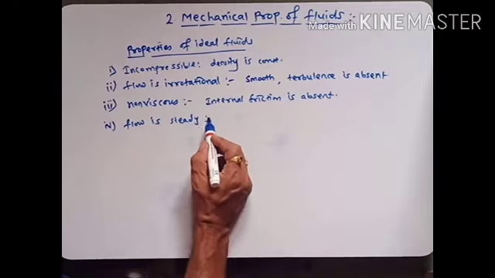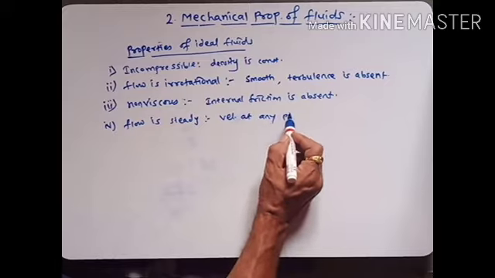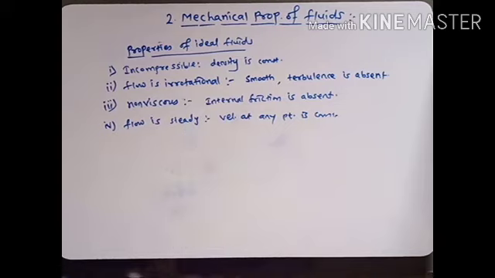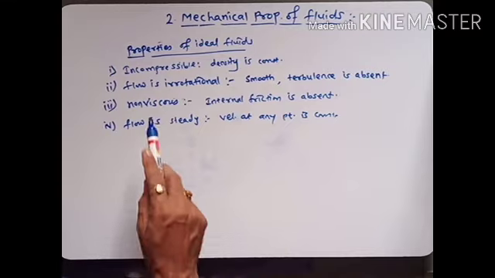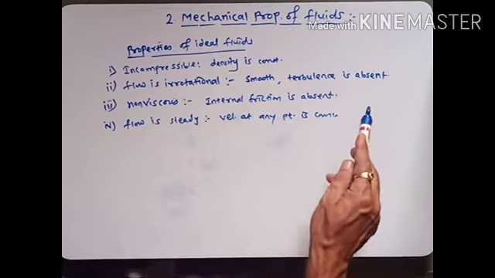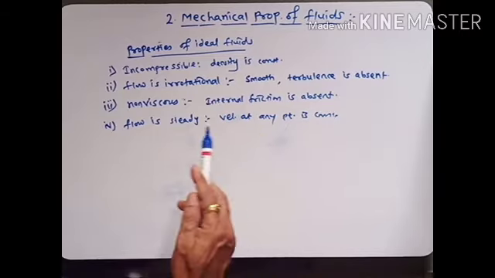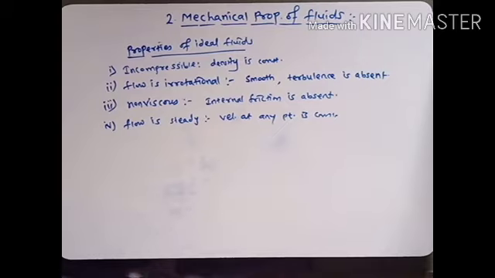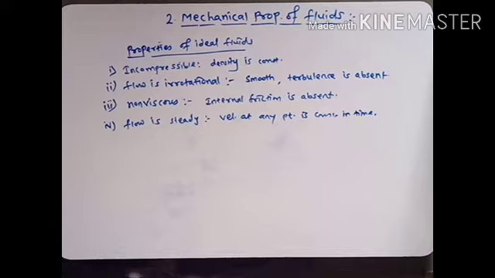That means velocity at any point is constant. These are the 4 properties of ideal fluids. That means incompressible, density is constant; flow is irrotational, smooth, turbulence is absent; non-viscous means internal friction is absent; flow is steady, that means velocity at any point is constant in time.